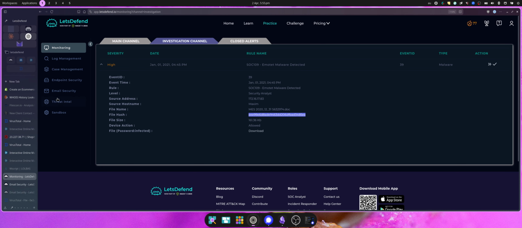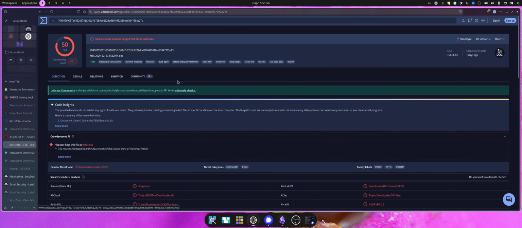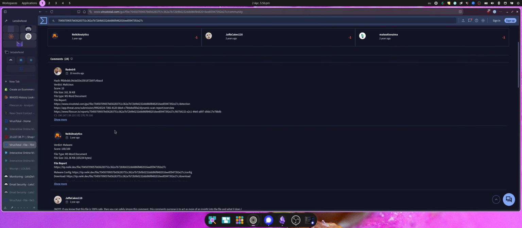I always like to start by looking at the hash. So let's go to VirusTotal. The family label is Emotet, so it's fitting in with what our alert fired off. 50 of 63 vendors have classed it as malicious, so it does look like it's going to be a malicious file.